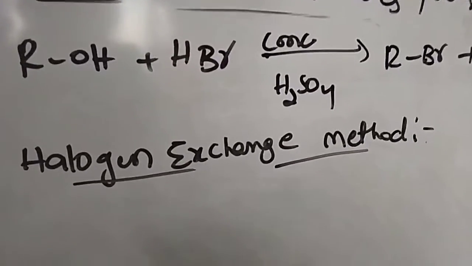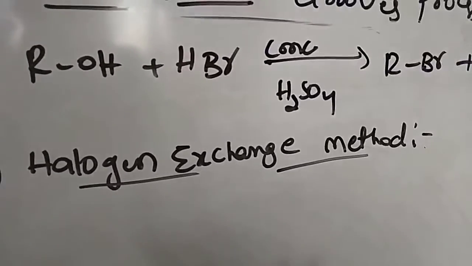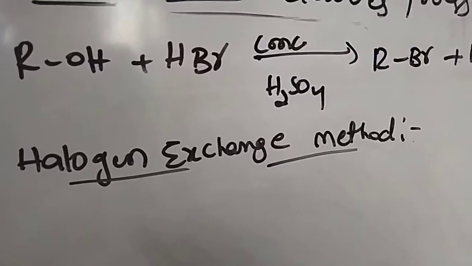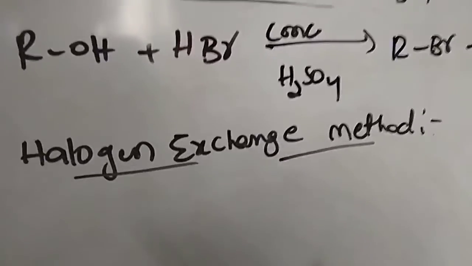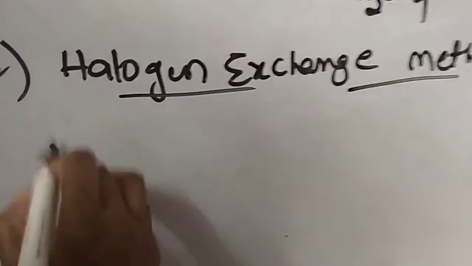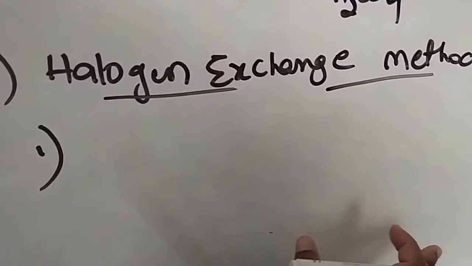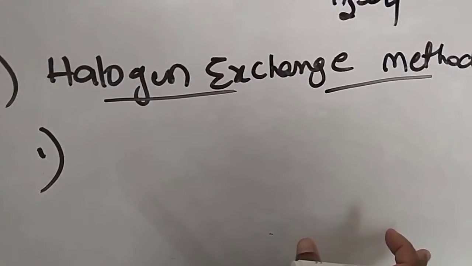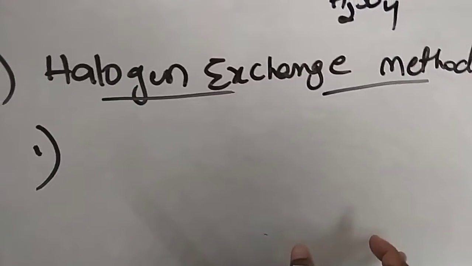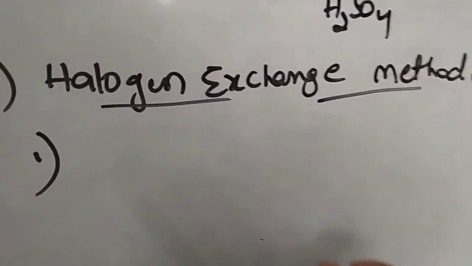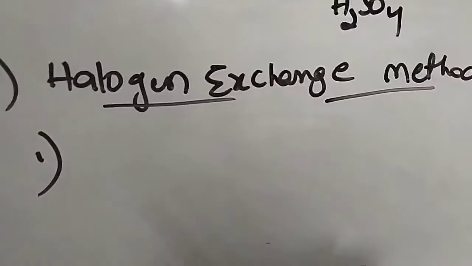In this method we prepare alkyl fluorides and alkyl iodides by using the halogens only. Coming to the first one, iodoalkanes can easily be obtained from corresponding bromoalkanes or chloroalkanes by heating with sodium iodide and acetone.